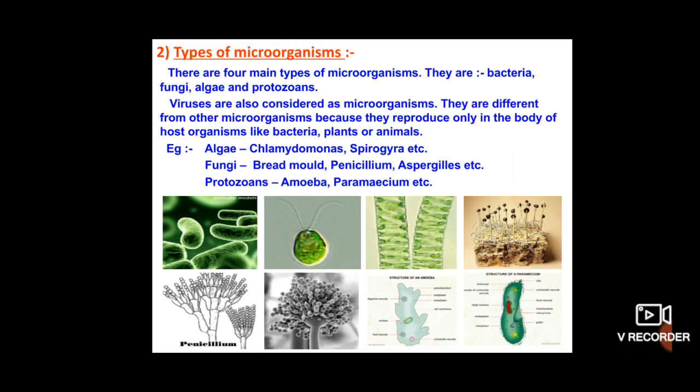Right? Yes. So we already discussed the types of microorganisms and brief information on examples related to the microorganisms. I hope you understand these concepts, children.